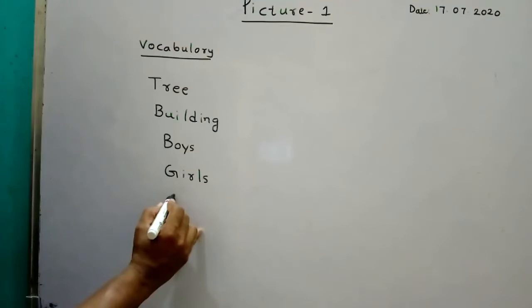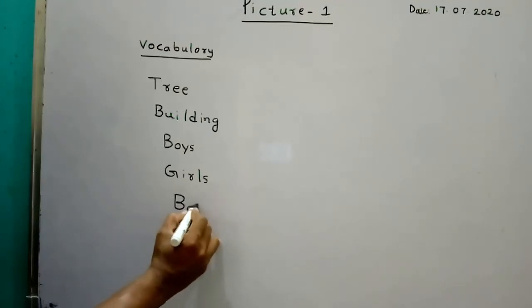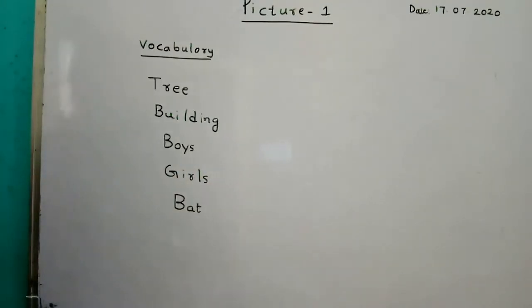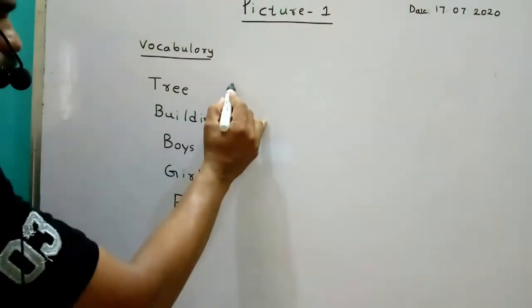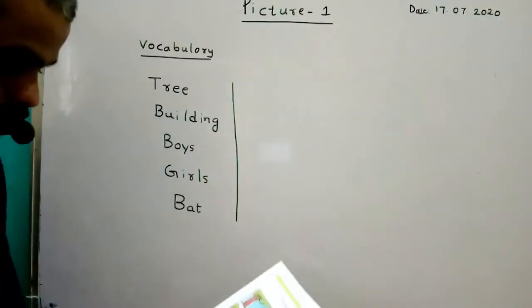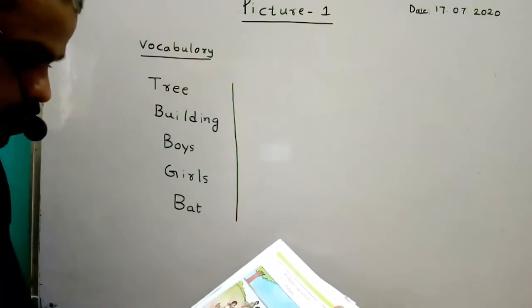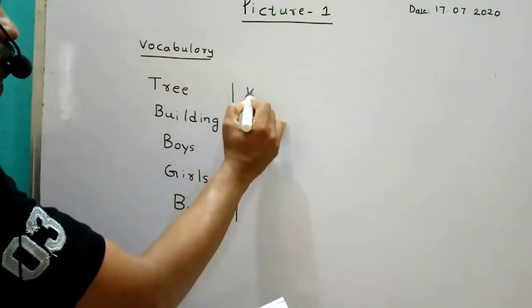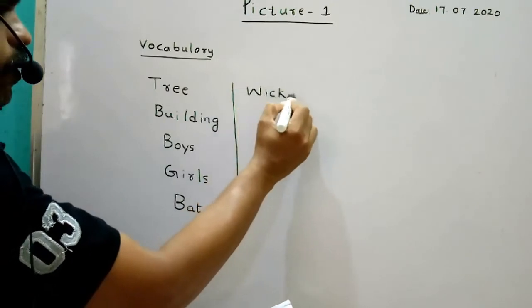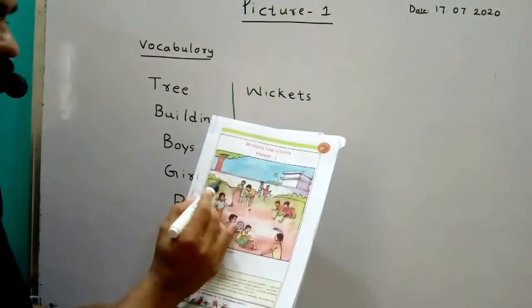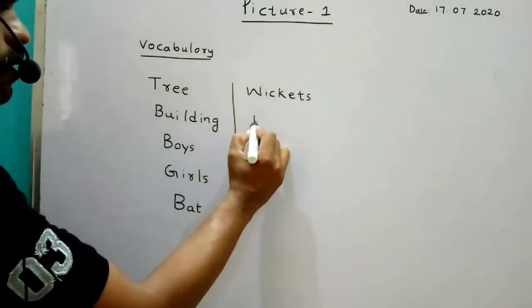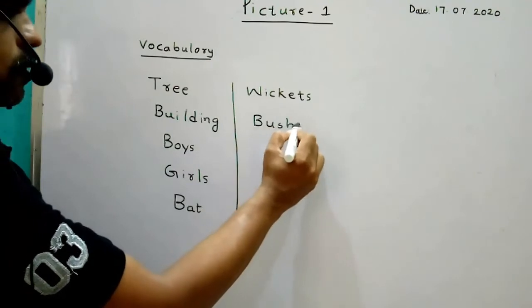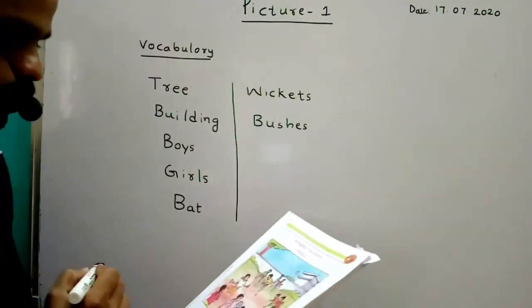Next, bat. Next, so we can write wickets. See, these are the bushes. Bushes, in Telugu also bushes. Bushes. Next.